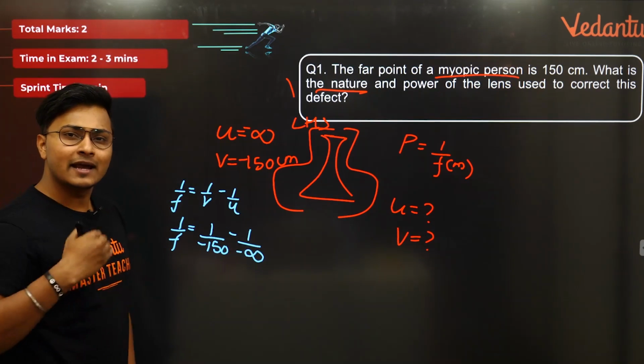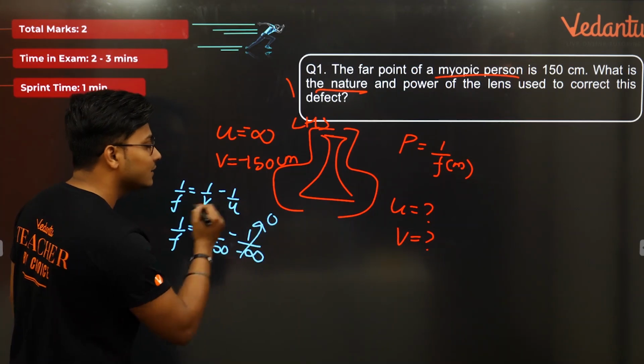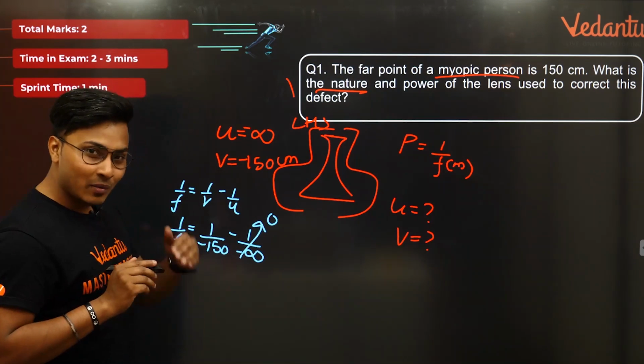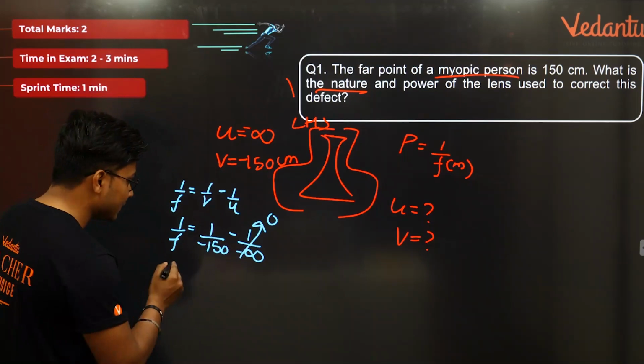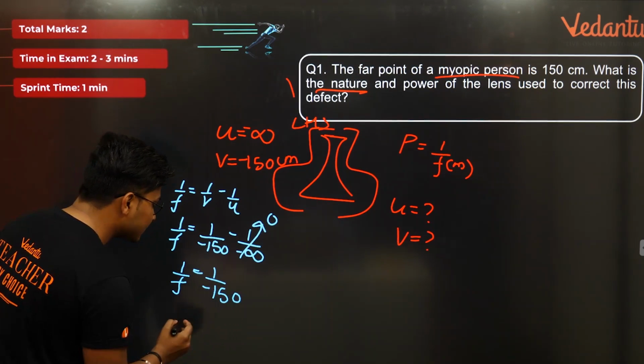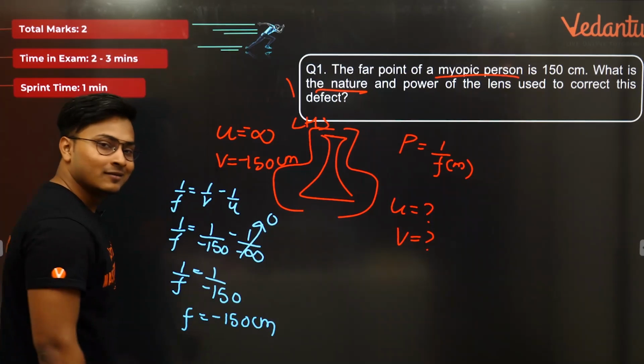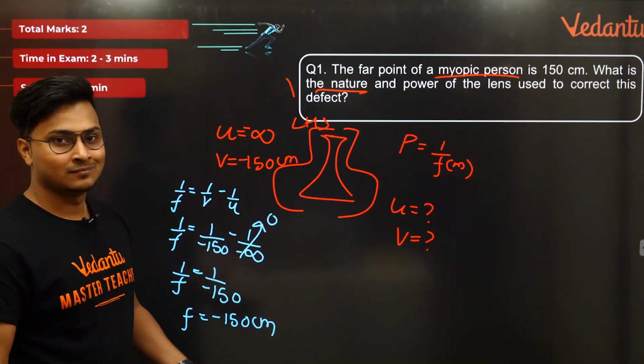It doesn't matter if it is negative infinity or positive infinity. 1 by infinity is straightforward 0. Correct? You divide 1 by infinity, it will give you 0. Yes. So now you have 1 by f is equal to 1 by minus 150, and your answer would be focal length is equal to minus 150 centimeter. That's your answer. क्या चाहिए और?